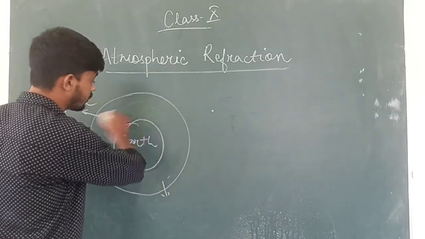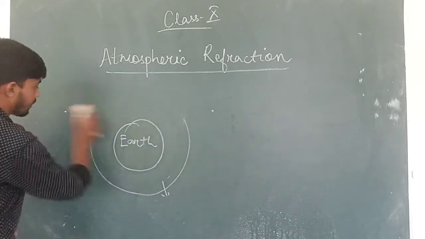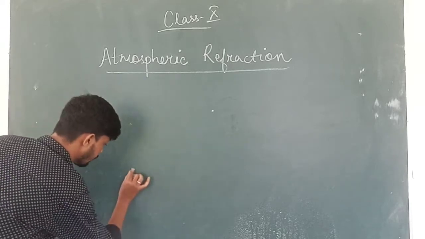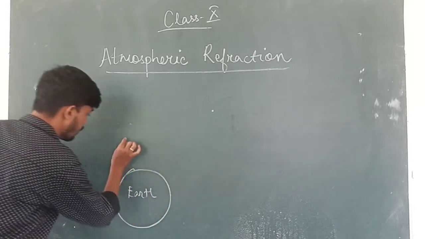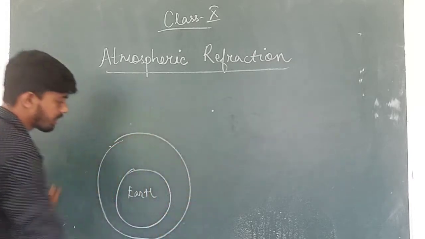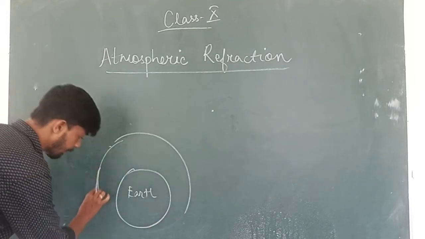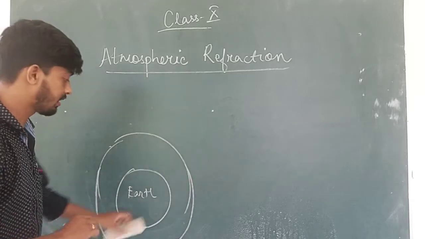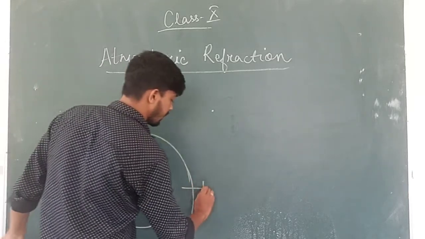So this is our Earth. I'm just taking it a little bit down so it will fit. This is our Earth. This is just a diagram, okay? Don't consider it to be a perfect representation. It is just a diagram for understanding. This is our Earth. Around the Earth there is the atmosphere. This is our atmosphere.